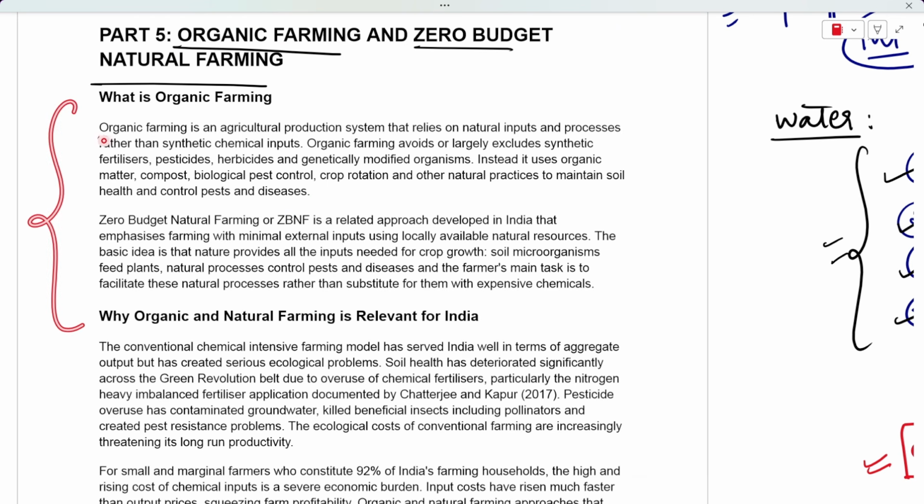So see here, organic farming is a system that relies on natural inputs and does not rely on any kind of chemical inputs. And we exclude using any kind of fertilizer, pesticide, or herbicide which is chemical based, right? We do not resort to using any of these. And we also do not use genetically modified organisms, like I taught you. And we use organic matter or compost, biological pest controls, crop rotation, and all of these methods. So please read about organic farming from here, and we will now talk about zero budget farming or ZBNF.